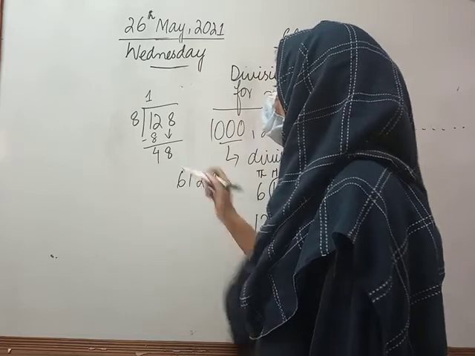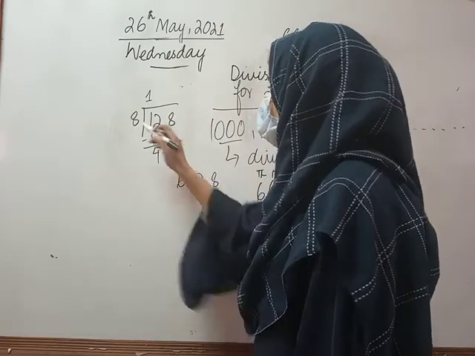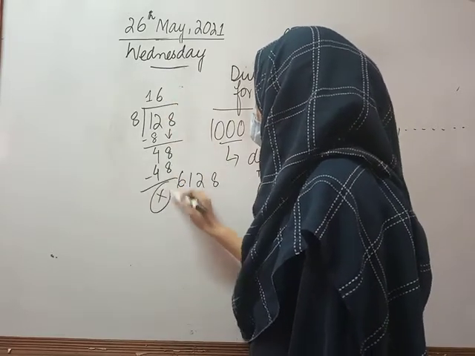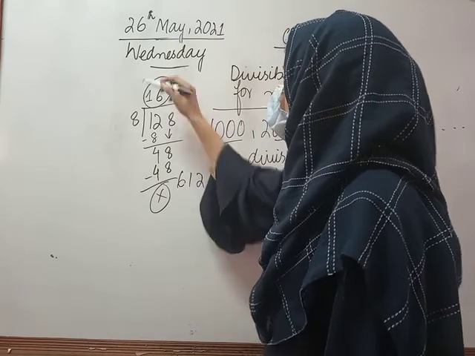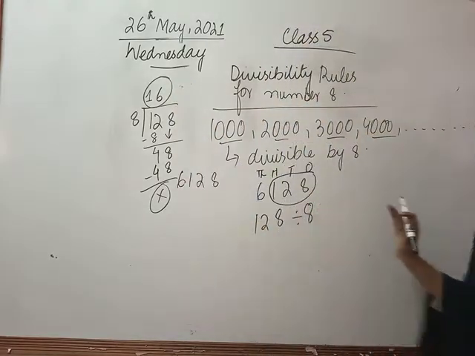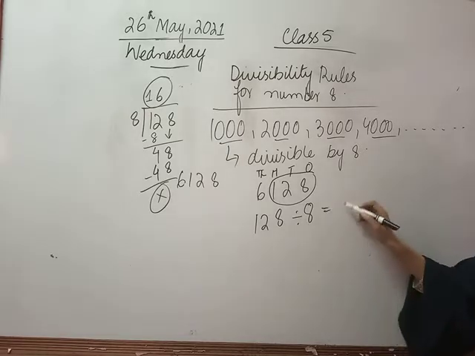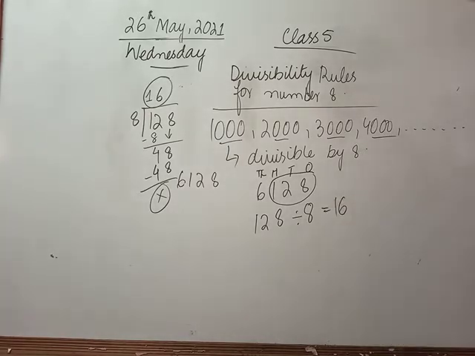Now 8 6 times 48. Remainder is 0. So it means 128 is exactly divisible by 8. So we will write in the end 6128 is divisible by 8.